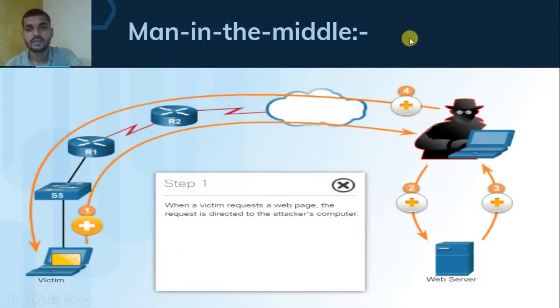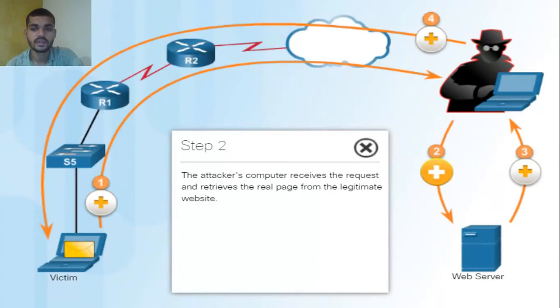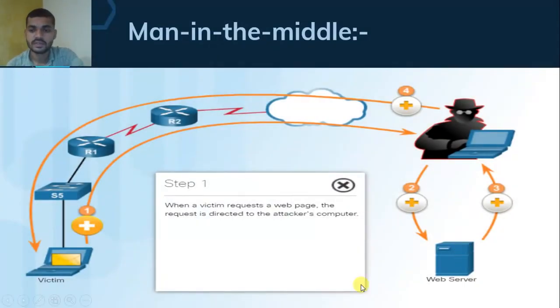The next type of attack is man in the middle. What happens in a man in the middle attack? Attackers attack the middleware of the systems. Let's look at it step by step.